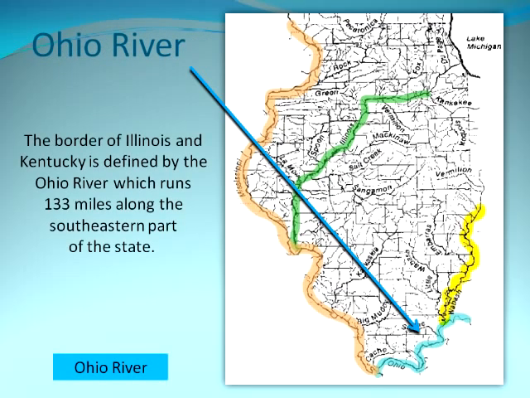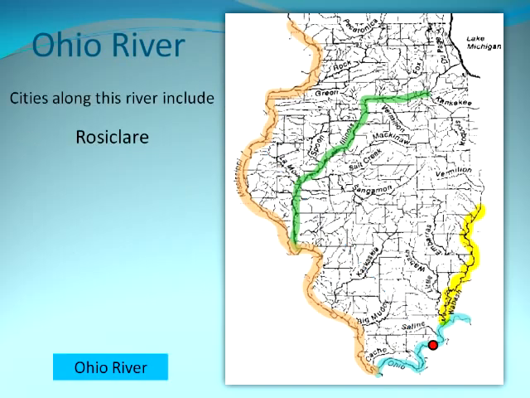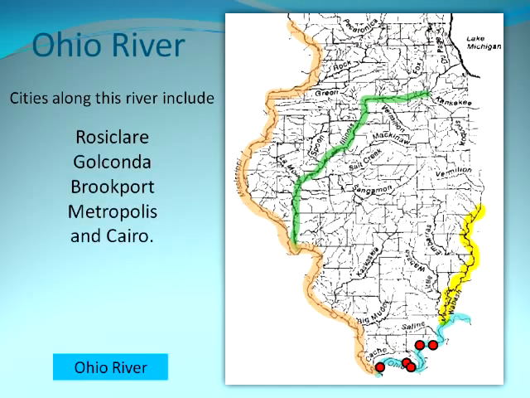The border of Illinois and Kentucky is defined by the Ohio River, which runs 133 miles along the southeastern part of the state. Cities along this river include Roseclare, Golconda, Brookport, Metropolis, and Cairo.